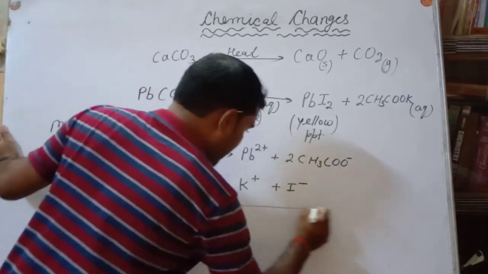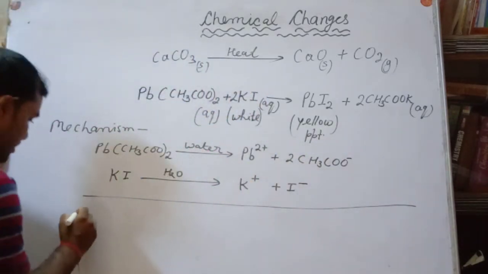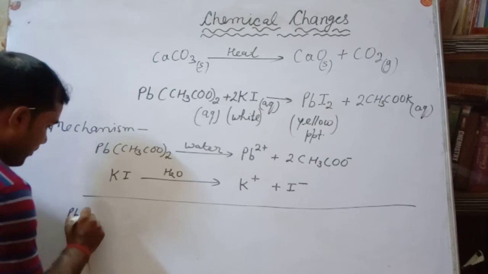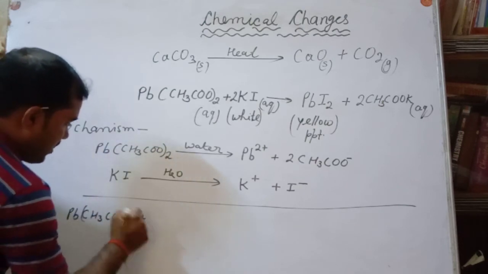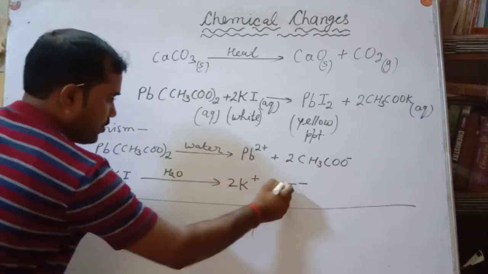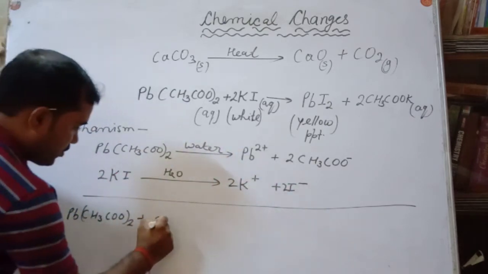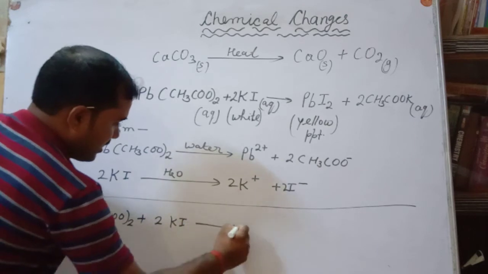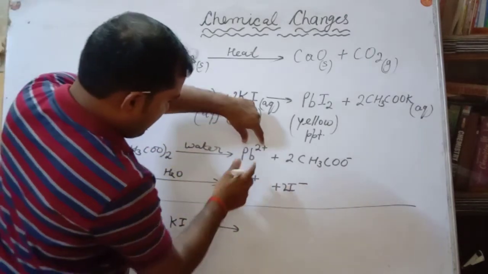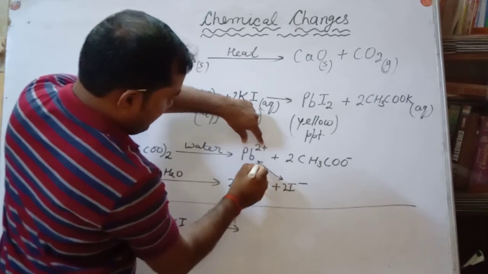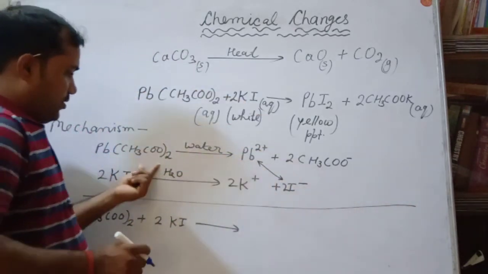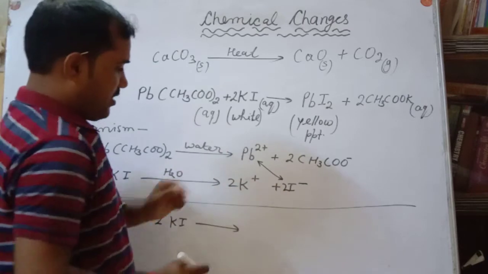So what will happen? Pb(CH3COO)2 plus 2 molecules of KI gives out what happened? See, the positive of one molecule will react with the negative of another.